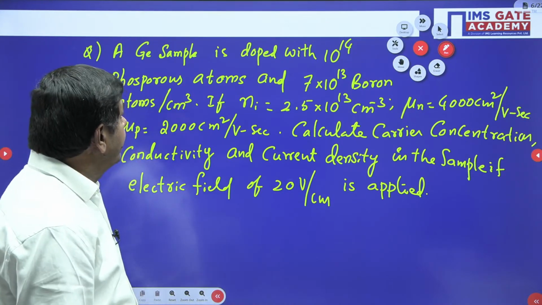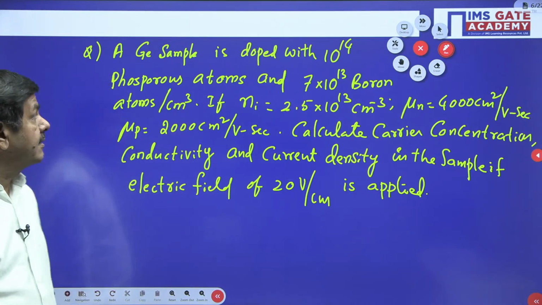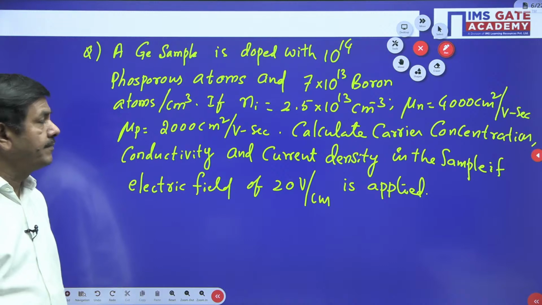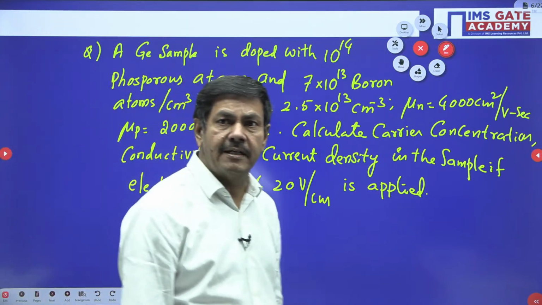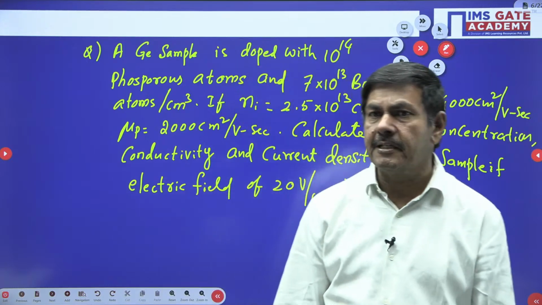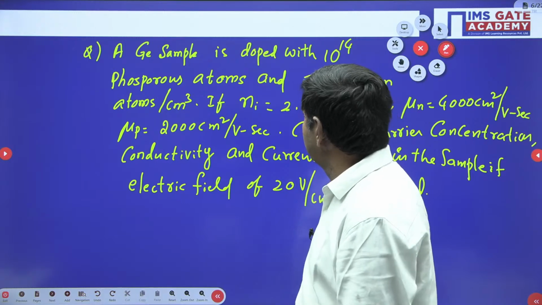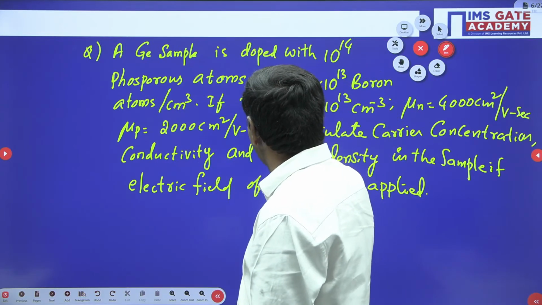But how we can find this value? What is given in the problem? A germanium sample is doped with 10 power 14 phosphorus atoms. Phosphorus means, is it a pentavalent atom or trivalent atom? Phosphorus is a pentavalent atom. So this value will be 10 power 14 phosphorus atoms per cm cube, very important now.